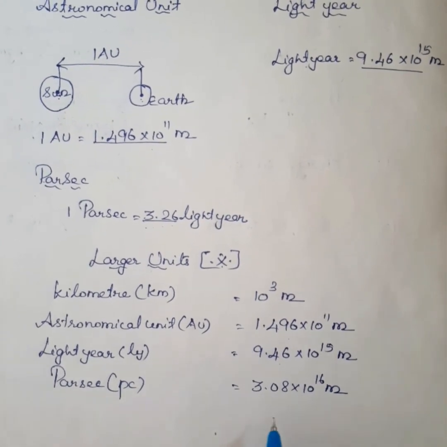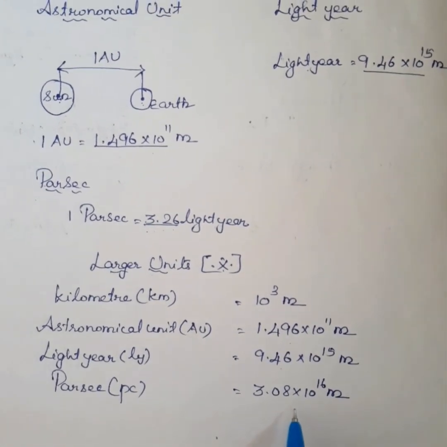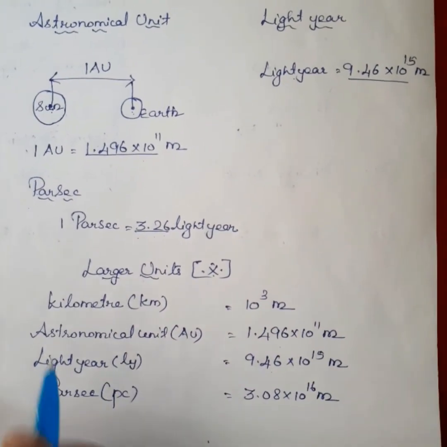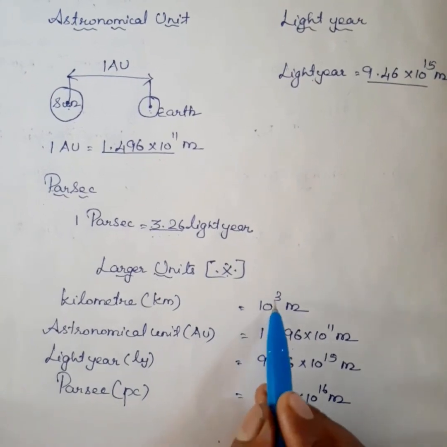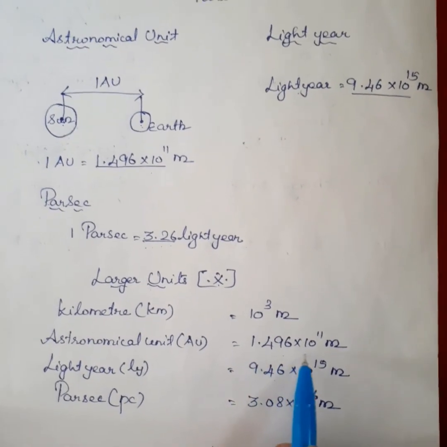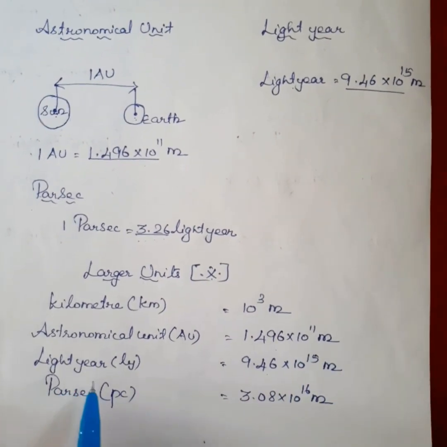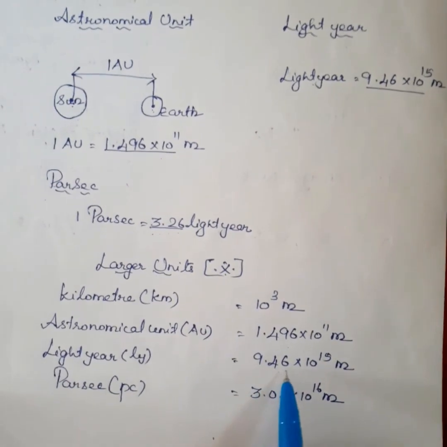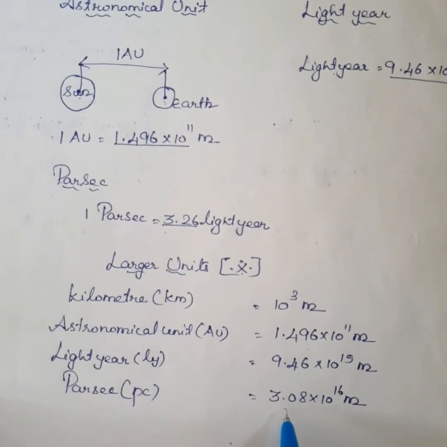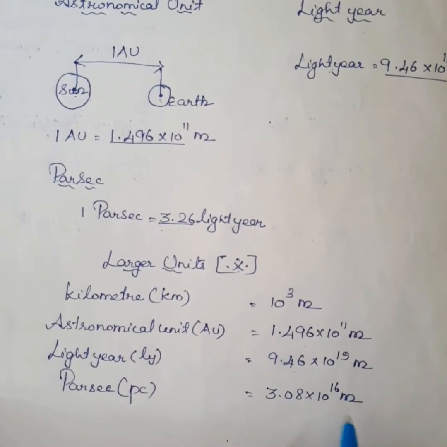And 1 parsec is equal to 3.08 into 10 power 16 meter. It is very important.